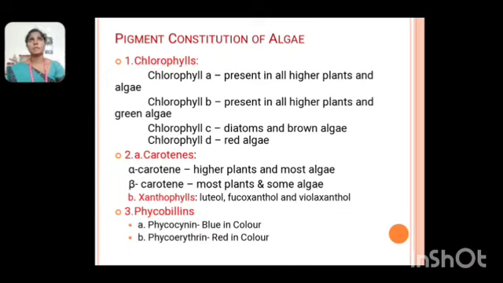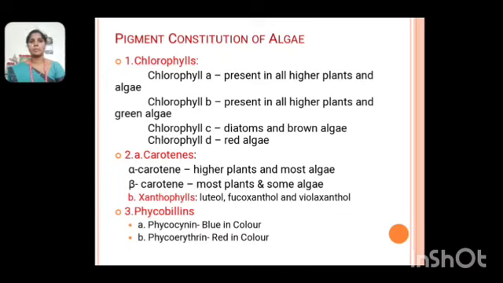Next one, pigment constituents of algae. The pigments are divided into three types. First one, the chlorophylls. Chlorophyll is divided into four types. First one, chlorophyll A. It is present in higher plants and algae. Then chlorophyll B, present in higher plants and green algae. Third one, chlorophyll C, present in diatoms and brown algae. Next one, chlorophyll D, present in red algae.